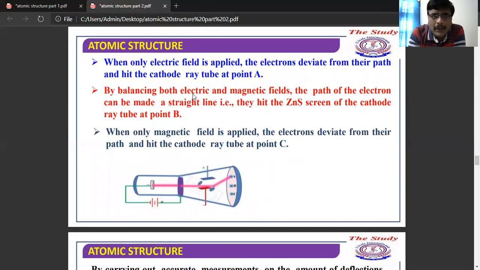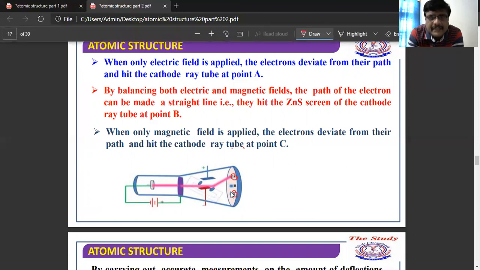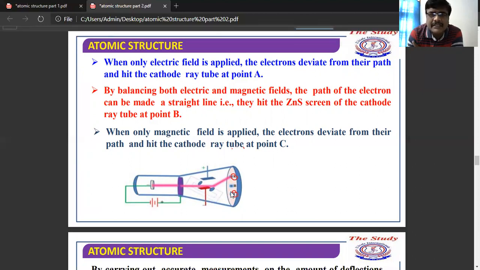See here, when only the electric field is applied, the electrons deviate and hit the cathode ray tube at point A. This condition we can see only when the electric field is applied. When only the magnetic field is applied, the electrons deviate from their path and hit the cathode ray tube at point C.